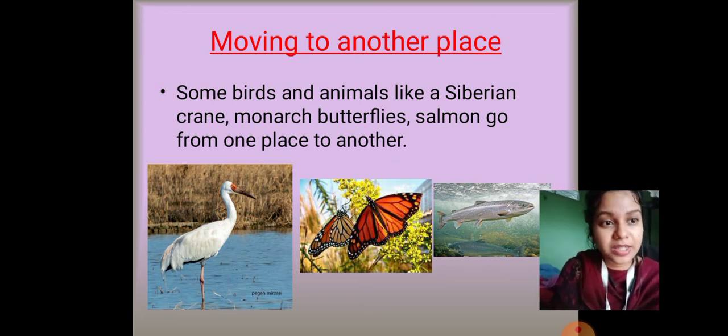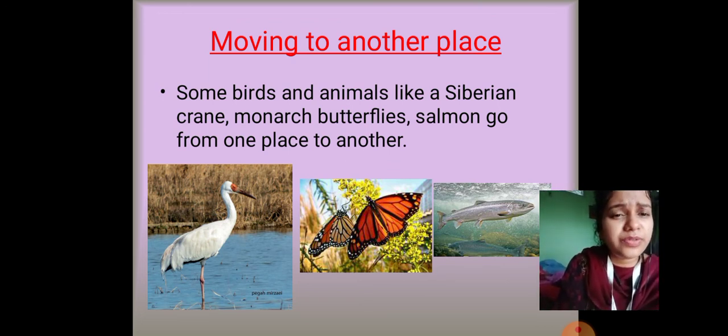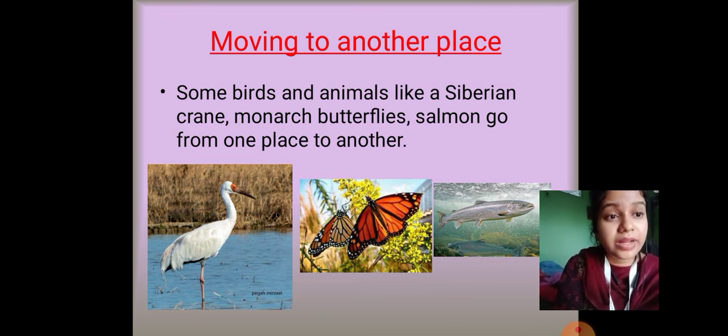And in the winters, Siberia freezes over. The beautiful lake that you see will freeze over, and there will be no food for the Siberian crane. So what will the Siberian crane do? It will fly for thousands of kilometers to a warmer climate and find its food there.